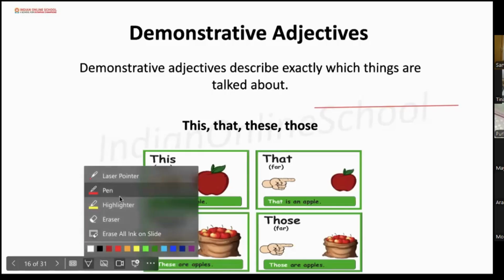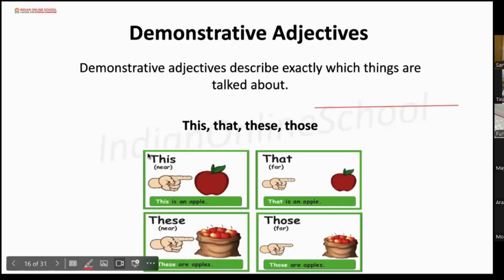Okay, everybody, if we are talking about a single thing and the thing is very near to us, we will use this. And if we are talking about a single thing, but the thing is very far from us, then we will say that. That is my pen. That is an apple.